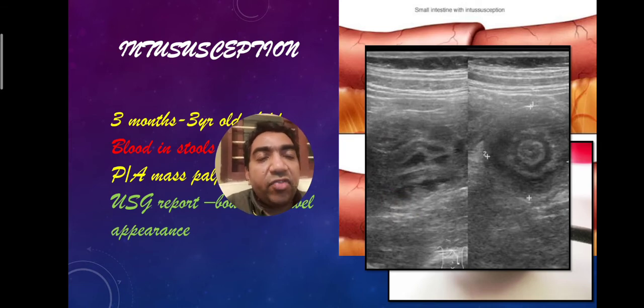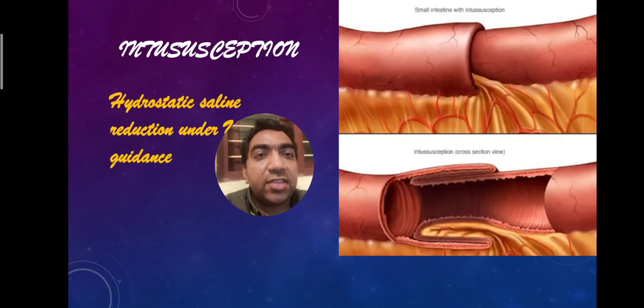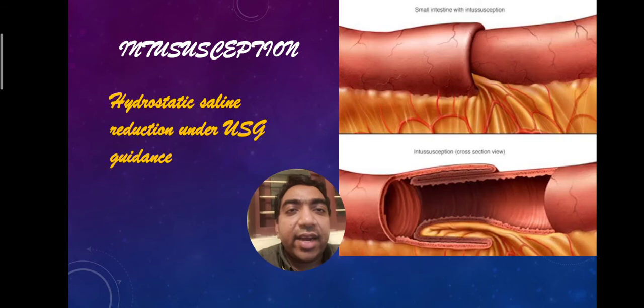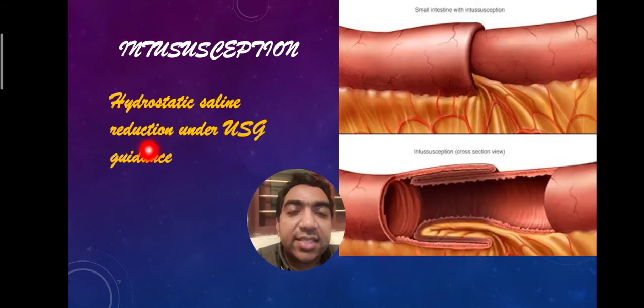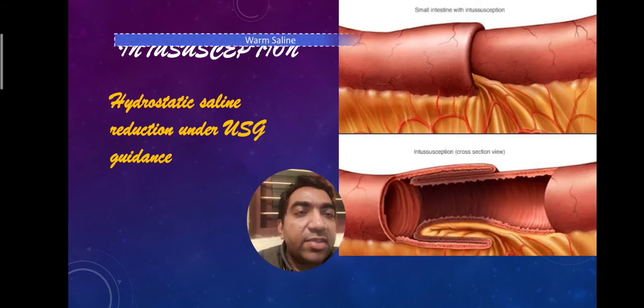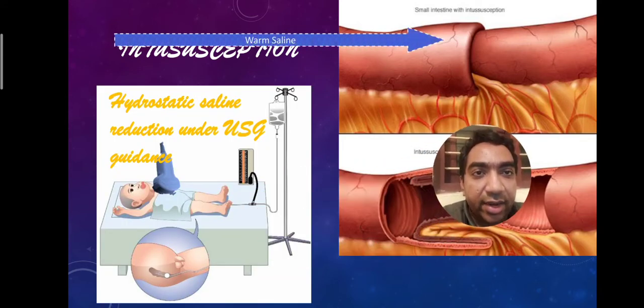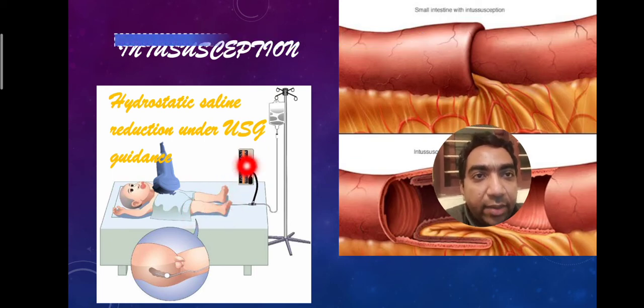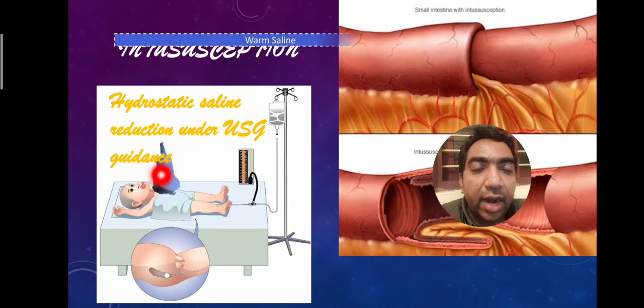When a case of intussusception comes, we should inform the pediatric surgeon immediately. Why? Because this is a case for hydrostatic saline reduction under ultrasound guidance. So what is hydrostatic saline reduction? In this, we pass warm saline from the distal end of the bowel. This is the setting of hydrostatic saline reduction. We put a Foley's catheter inside the patient's anal canal, and we pass saline from a height of 3 feet into the anal canal under ultrasound guidance.